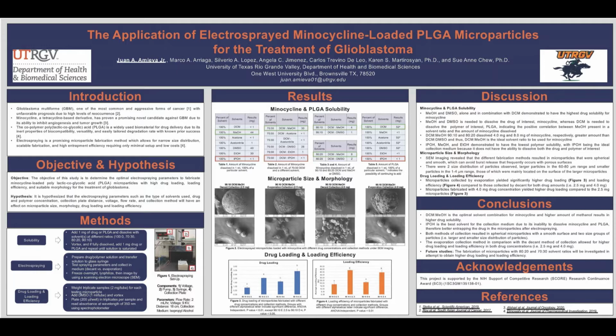Now, a little background on my project is that glioblastoma multiforme is one of the most common and aggressive forms of cancer, in this case being brain cancer, with unfavorable prognosis due to high levels of recurrence despite treatment. Minocycline, our drug of interest, is a tetracycline-based derivative that has proven to be a promising novel candidate against glioblastoma due to its ability to inhibit angiogenesis and tumor growth.